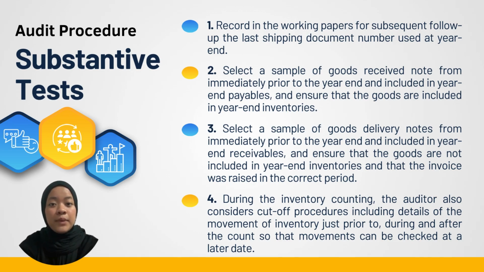Secondly, select a sample of goods received notes from immediately prior to the year-end, include them in the year-end payable, and ensure that the goods are included in the year-end inventory. Thirdly, select a sample of goods delivery notes from immediately prior to the year-end, include them in the year-end receivable, and ensure that the goods are not included in the year-end inventories and that the invoice was raised in the correct period. Fourthly, during the inventory counting, the auditor also considers cut-off procedure, including details of the movement of inventory just prior to, during, and after the count, so that the movement can be checked at a later date.